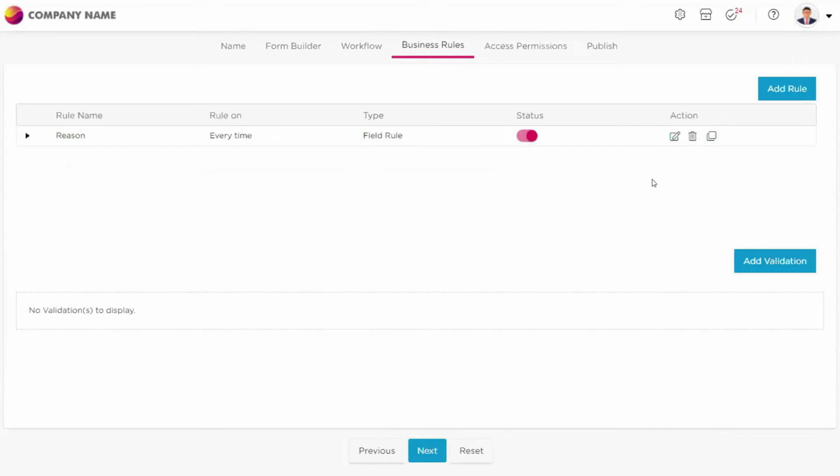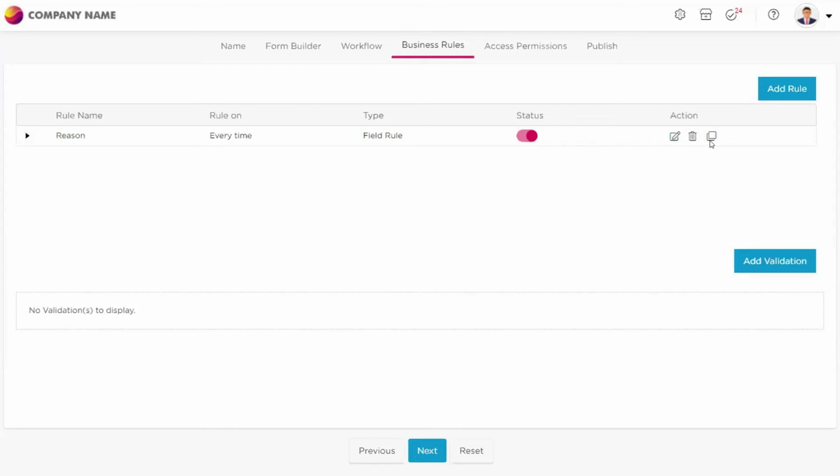I want to give some counter conditions as well. So now I have given a condition that if the user selects leave type as casual leave, then only the reason data capturing field should be populated on the application. What if he selects other types, maybe sick leave or privilege leave? Then I don't want that reason data capturing field to be populated on the application, or I don't want to show that field to the user.